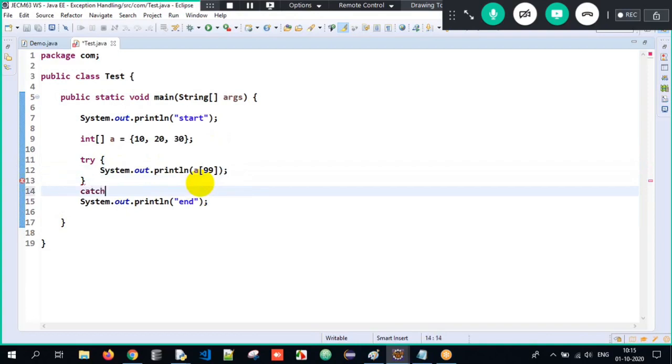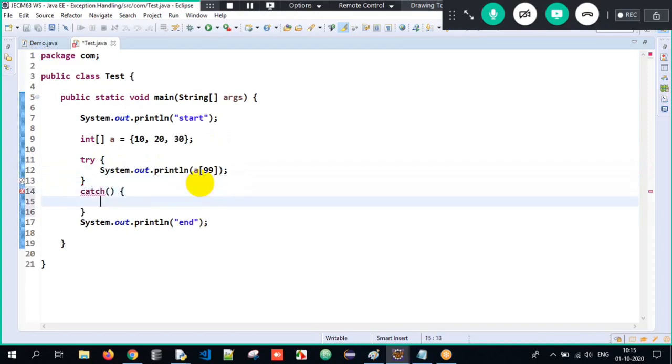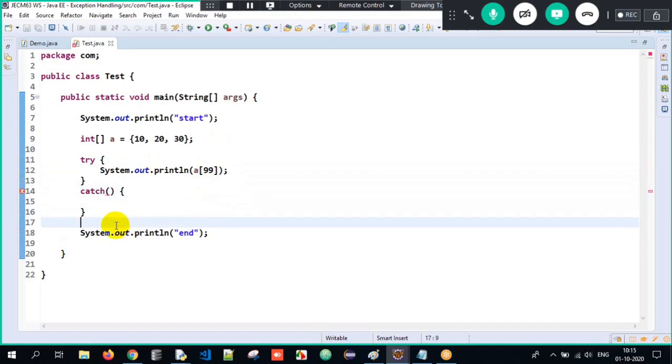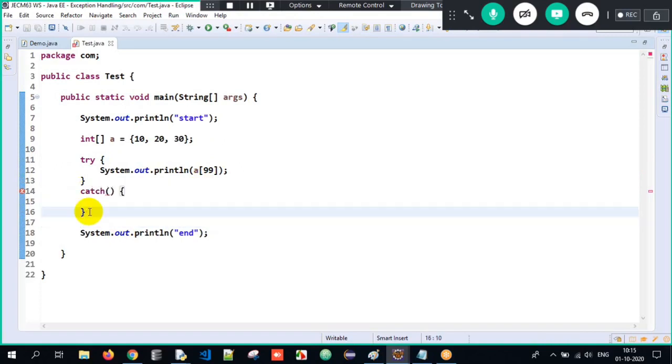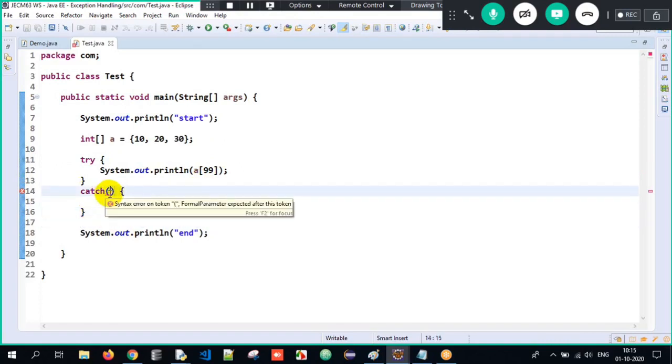And the solution: if at all an exception occurs, what are we supposed to do? Write it within the catch block. What type of exception should be caught here? When we get an array index out of bounds exception.